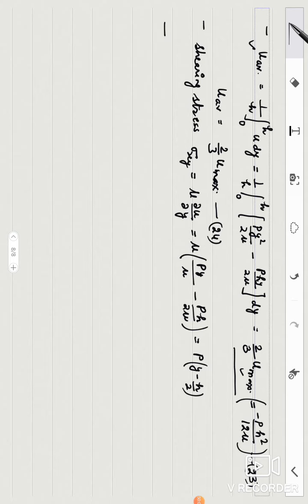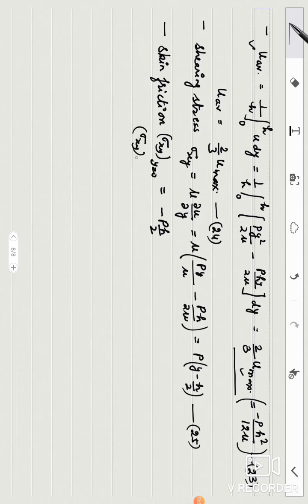Now you can get skin friction. This simply means the value of sigma xy at the two walls. So at y equal to 0, it is minus ph by 2, and sigma xy at y equal to h, you will put h here and solve. So ph by 2. This is skin friction. You may be asked skin friction in terms of U average. You may be asked any relation between the two properties.